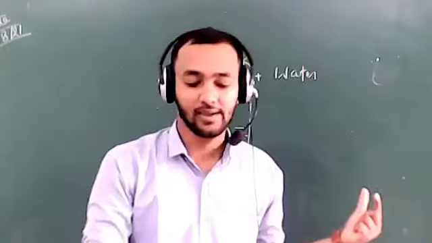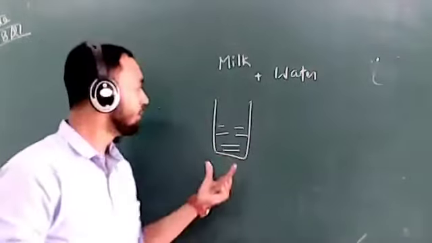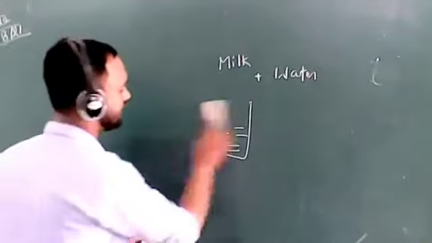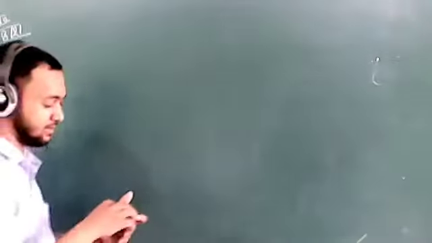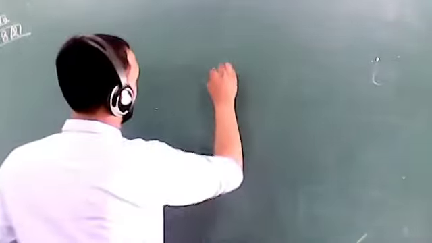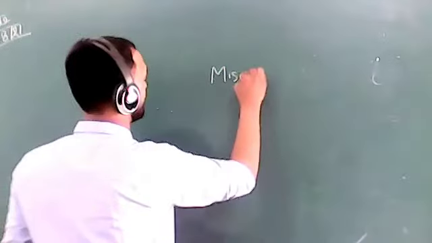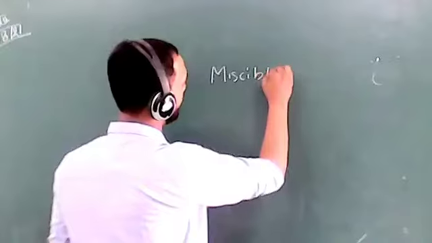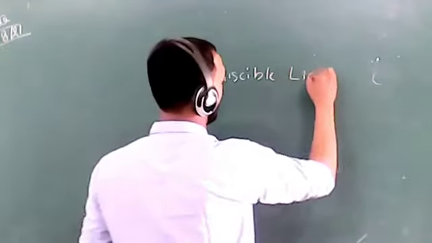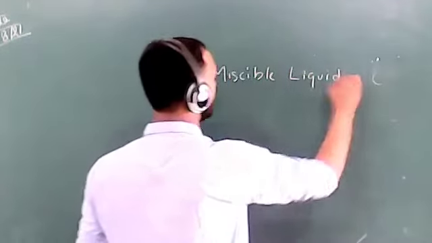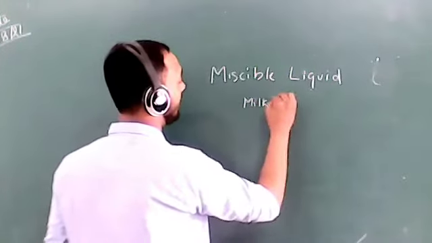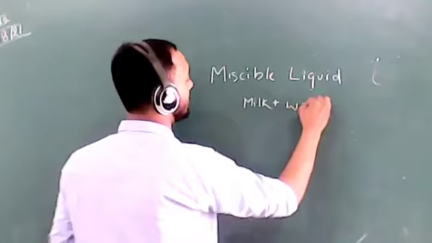The liquid which is completely mixed with another liquid is called miscible liquid. Miscible liquids. And the example of miscible liquid is when we add water to milk, milk plus water.